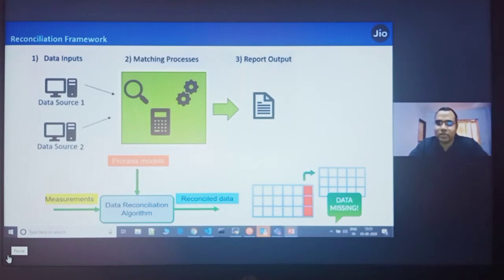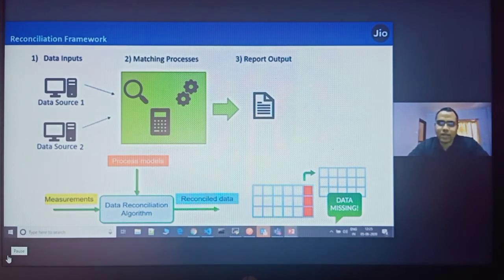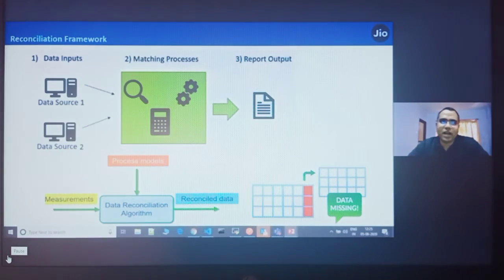Through this reconciliation, you will get 100% confidence that your whole data is completely migrated from the source system to the target system. This is a framework we have developed. It can be extended to any of the teams in Jio who want to do such migration and reconciliation. If they're looking for migration from RDBMS to NoSQL, you can use this tool for your purpose.